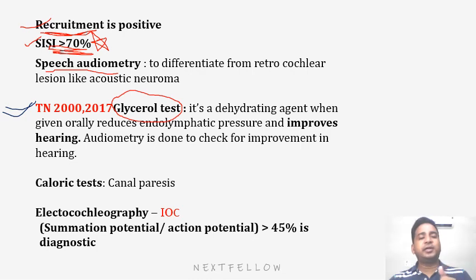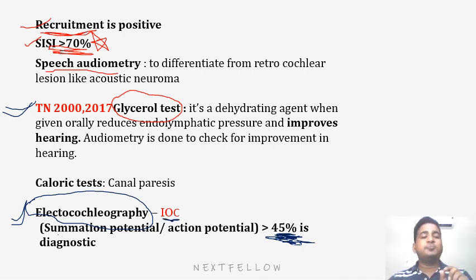And then comes caloric test, canal parasite. Now, in Meniere's disease, the investigation of choice is electrocochleography. Asked in exam 3 to 4 times. Investigation of choice is electrocochleography, where we can depict the cochlear functions. As the name suggests, electrocochleography. The diagnostic criterion is summation potential SP upon AP greater than 45%, which is diagnostic of Meniere's disease. It is an investigation of choice.